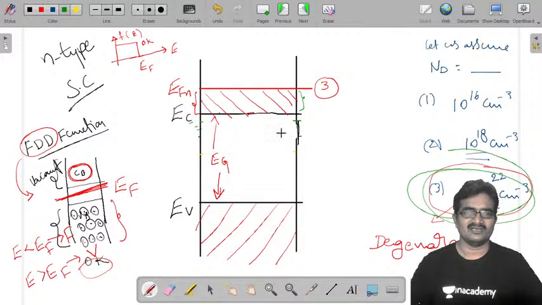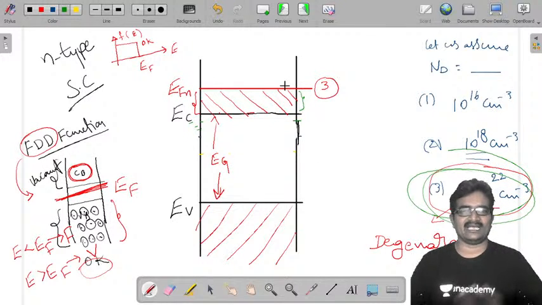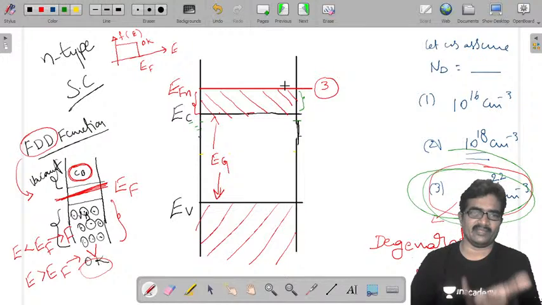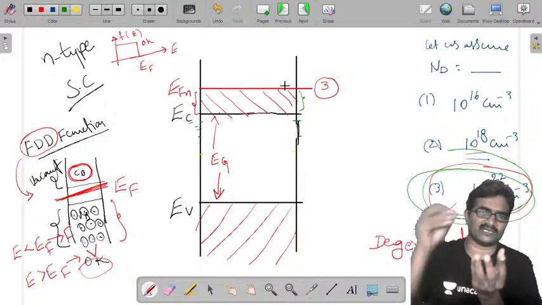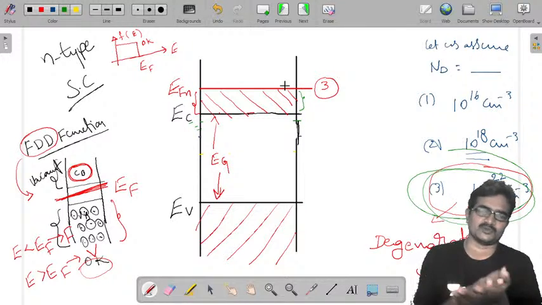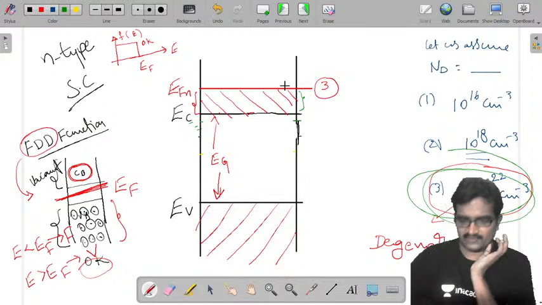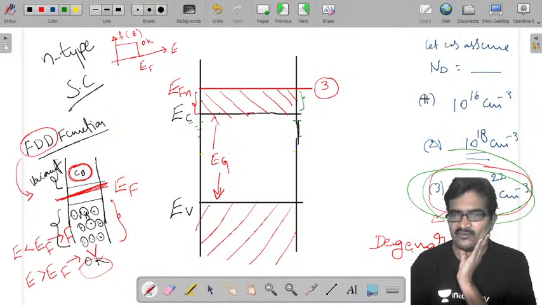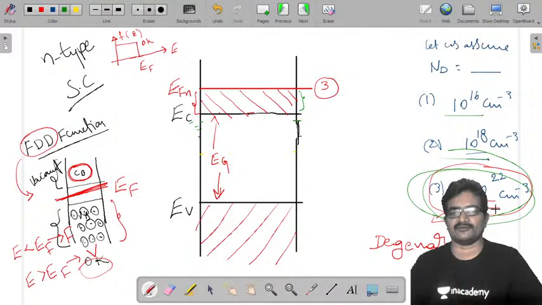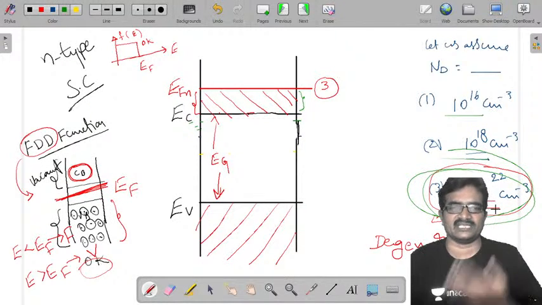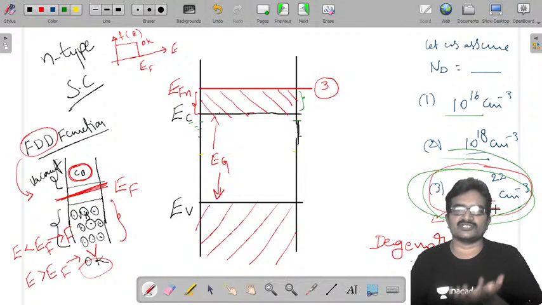You may ask one thing: sir, you are adding like taking milk and adding sugar, 1 spoon, 2 spoons, 3 spoons. What is the use of it? First you added 10 power 16, after that 10 power 18, after that 10 power 22. You are increasing the amount of doping level by level. Then what is the use?